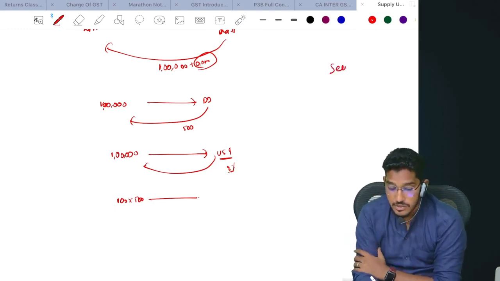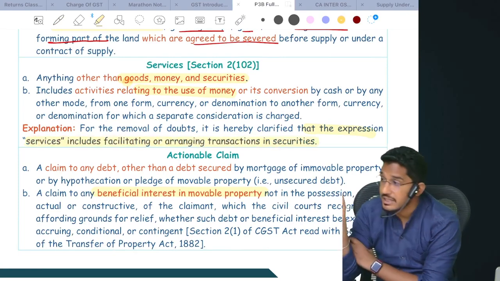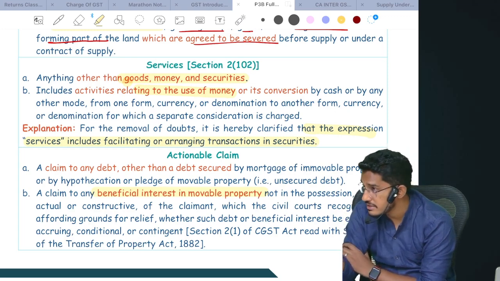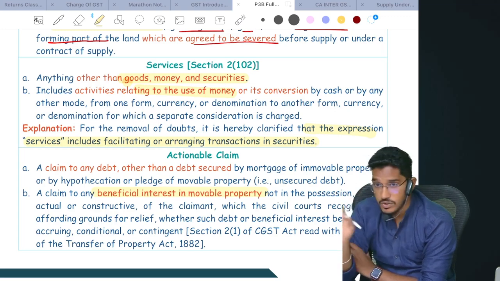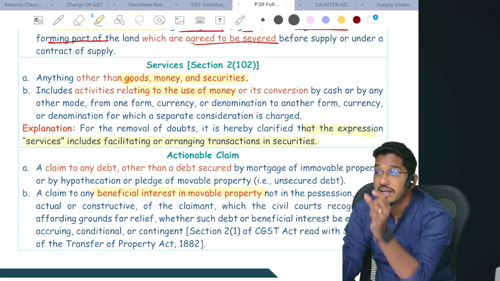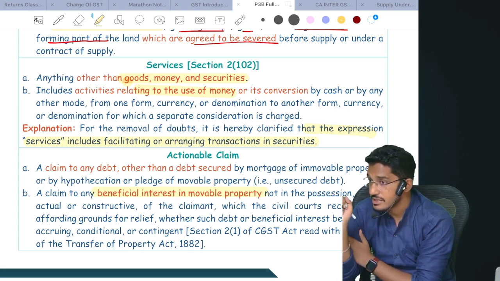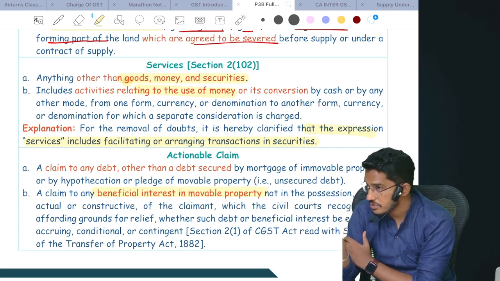Not just that, regarding securities also they have told, and relating to activities of facilitation, it was clarified that the expression services includes facilitating or arranging transactions in securities. Arranging or facilitating the transactions, is that also falling under services? Securities will not fall under the services definition, but the activities of arranging or facilitating the transactions in securities will fall under supply of a service. To whom are they referring? Stockbrokers are being referred to.